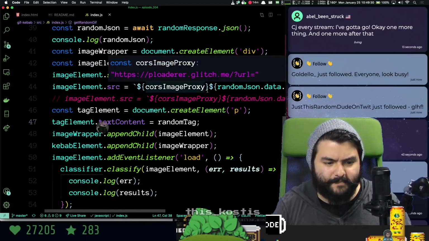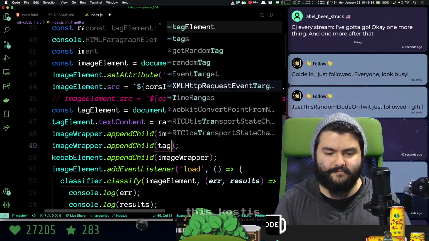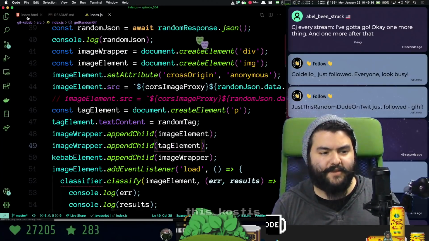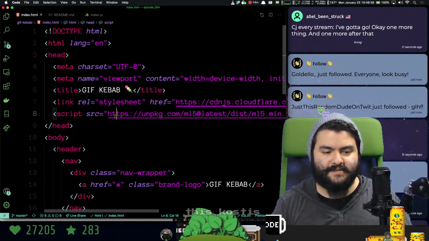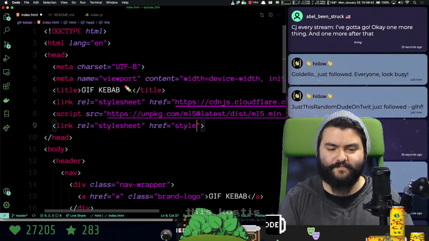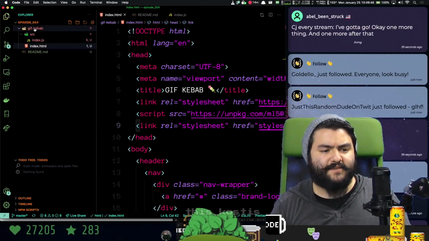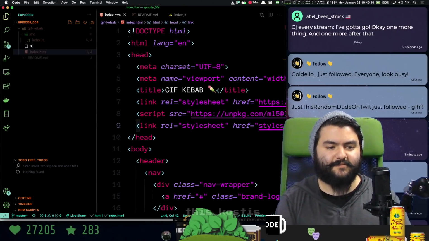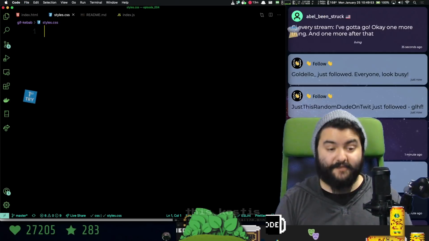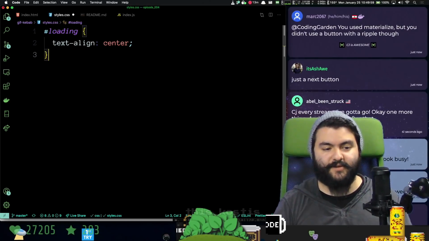We didn't append it? Oh, image wrapper append the tag element. Great. And then without even looking at it, let's add some styles, because everything's ugly right now. So we're just going to add a styles.css file. This goes in here. We'll set the loading element to have a text align of center. That should center the loading image.